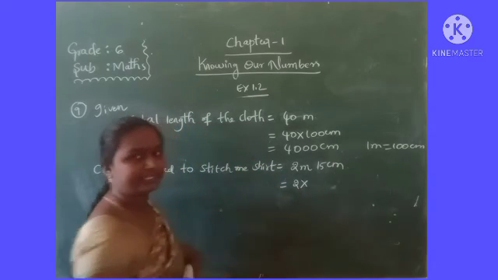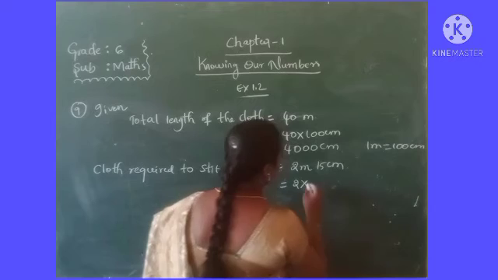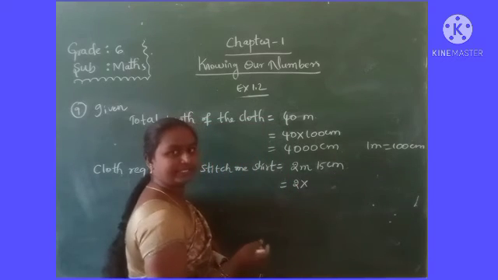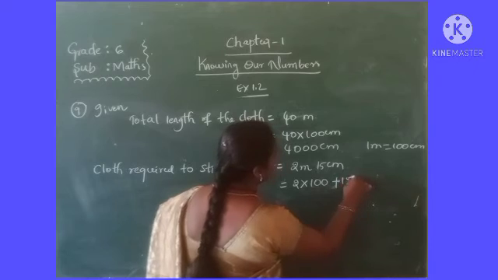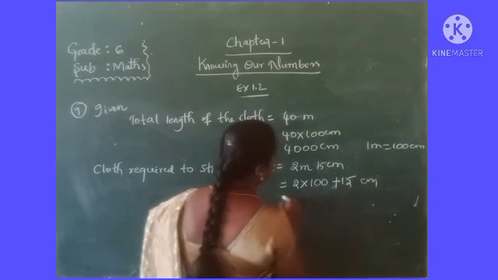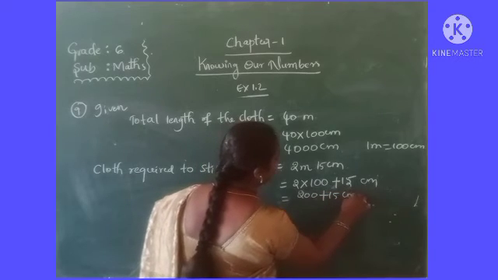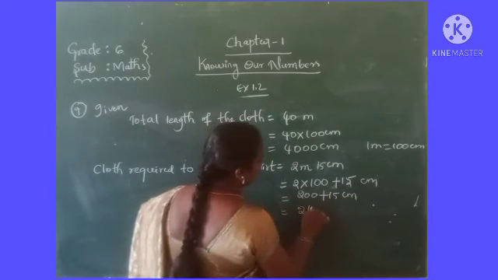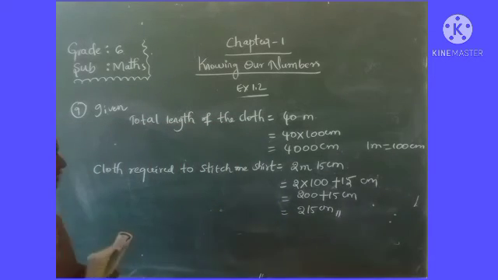In the starting class I told you, so you have to remember this one. 1 meter is equal to how many centimeters? Okay, so 2 into 100 plus 15 centimeters. Then total 2 into 100 is 200 plus 15, so that is 215 centimeters. So the cloth required to stitch one shirt is 215 centimeters.